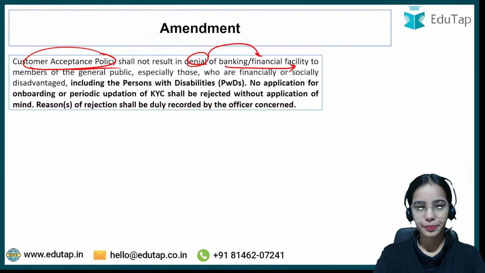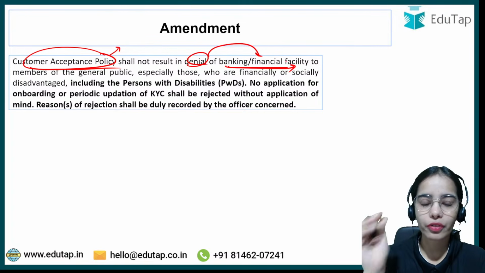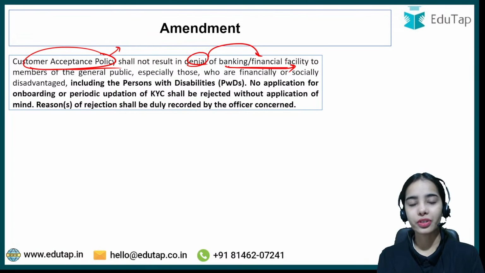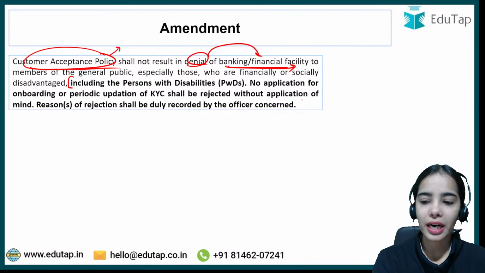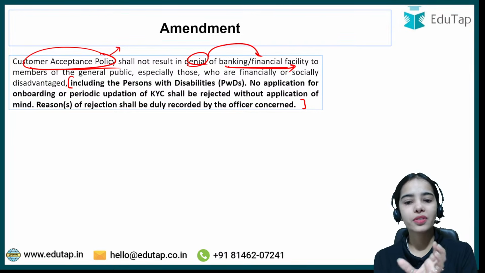Okay. So the customer acceptance policy shall not result in denial of banking or financial facility to members of the general public, especially those who are financially or socially disadvantaged. Now this highlighted part has been added recently under the amendment. In the disadvantaged category, it is written that it includes persons with disabilities.